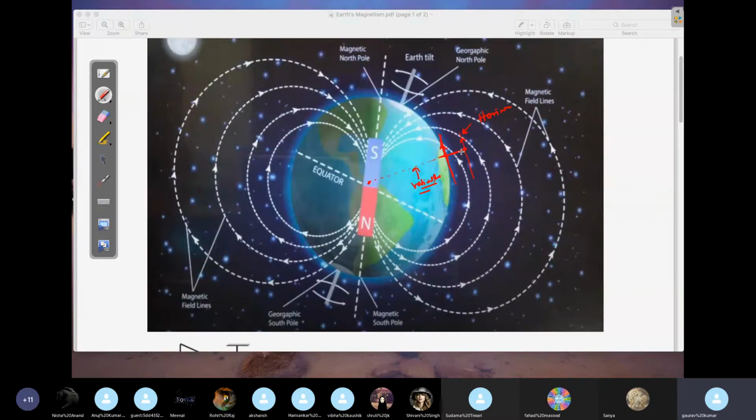Take that point, connect that point straight away with the center. That line will give you the vertical line for this reference point. And then wherever you cut the Earth's surface, there you draw a tangent. Now parallel to this tangent, you draw a line at this point, this will become the horizontal. So now you have a clear understanding of vertical and horizontal at any point near to Earth's surface.